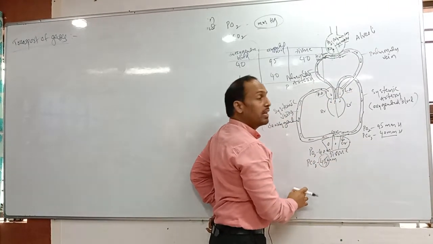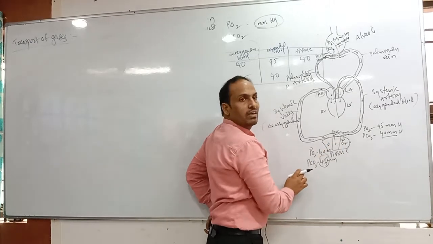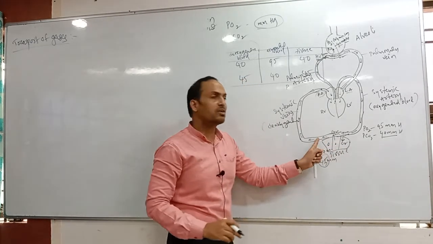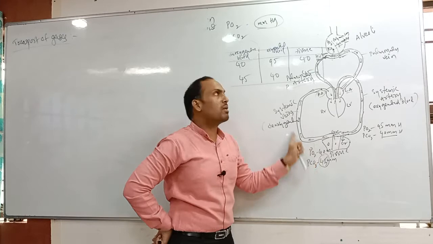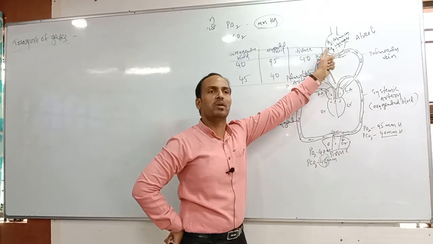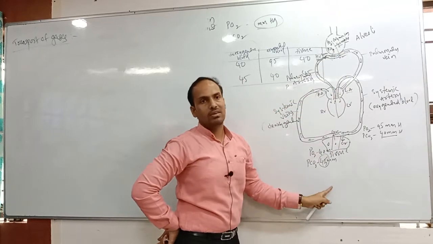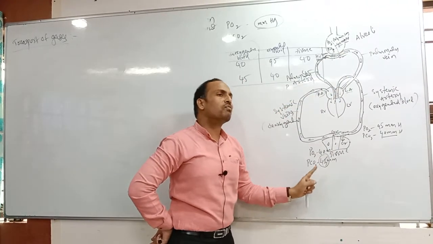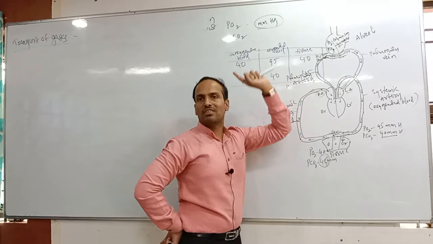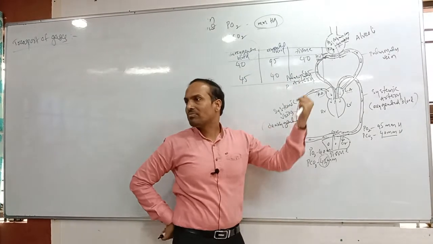Next, here also exchange of gases occurs. In this exchange, carbon dioxide enters the blood. Now this carbon dioxide has to go up to the alveoli. So oxygen is moving from lungs to tissues, and carbon dioxide is moving from tissues to lungs. That is the transport of gases.